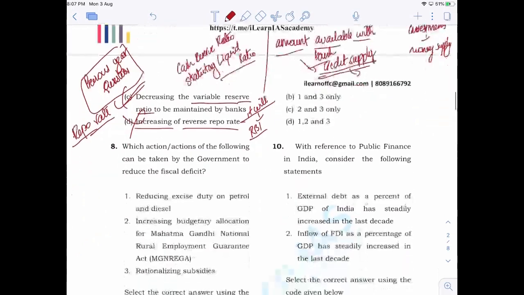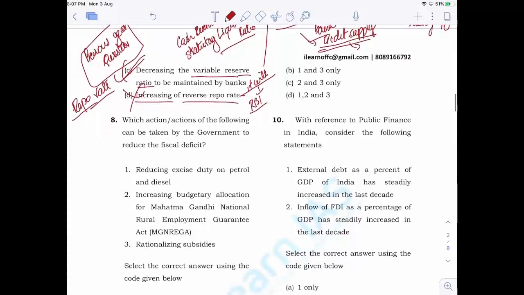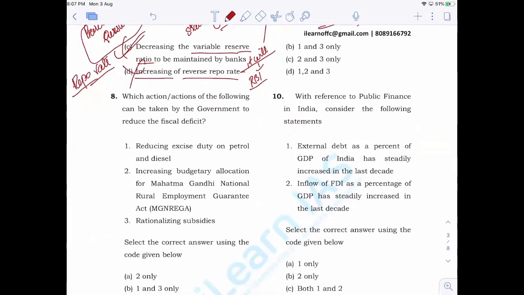Now, which action or actions of the following can be taken by the government to reduce fiscal deficit? What are the different types of actions that can be taken by the government to reduce fiscal deficit? What can be done by them? Now, as I've already mentioned, when it comes to fiscal deficit, you have to understand that it is total expenditure minus revenue receipts plus non-debt creating capital receipts.